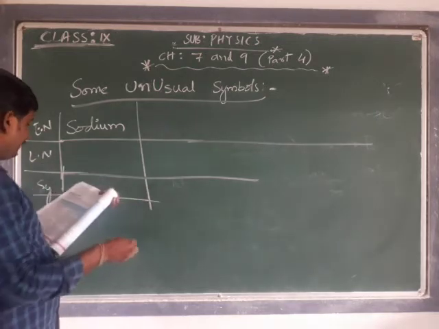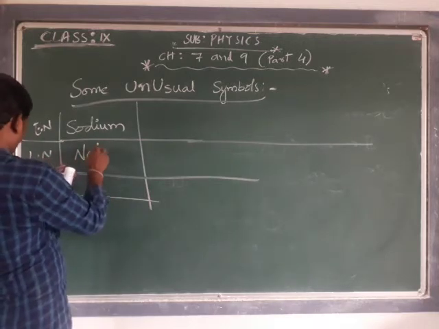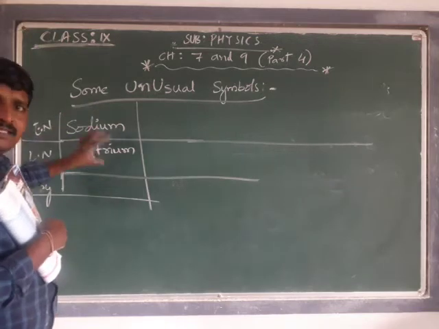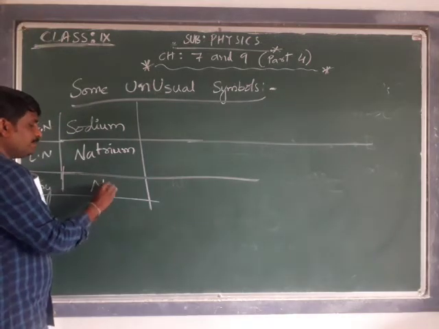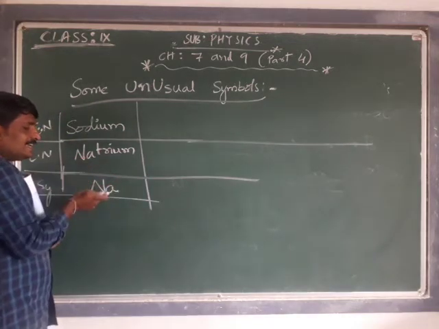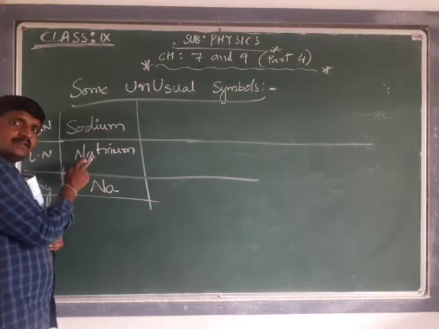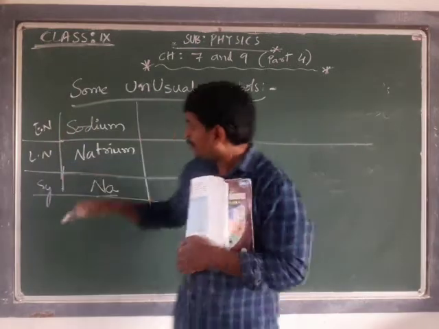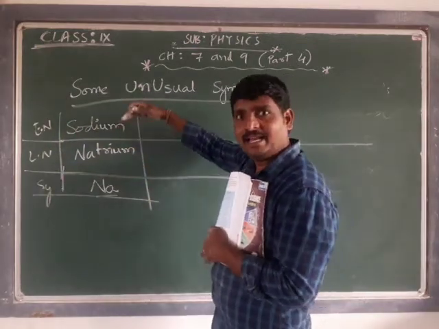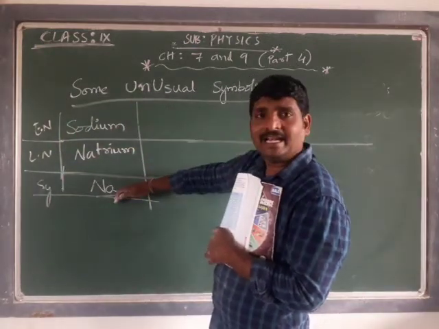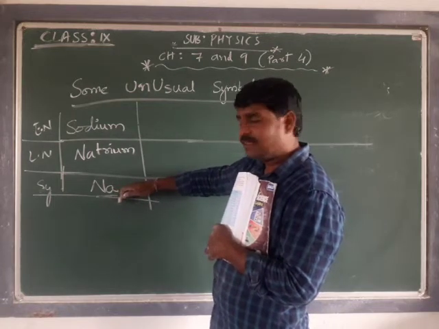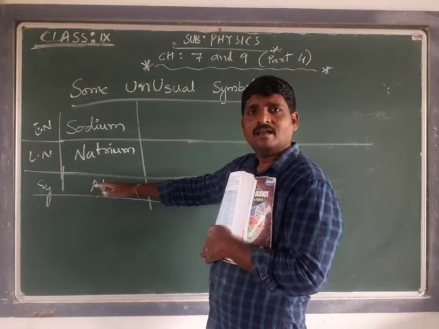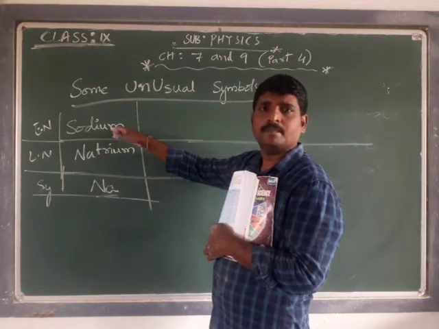What is the Latin name for this sodium? Natrium. The Latin name of sodium is natrium and the symbol is Na. The symbol given for sodium is based on the Latin name. We read the element name as sodium, but when we are writing the symbol, we write Na. Wherever we find Na, we read that as sodium.